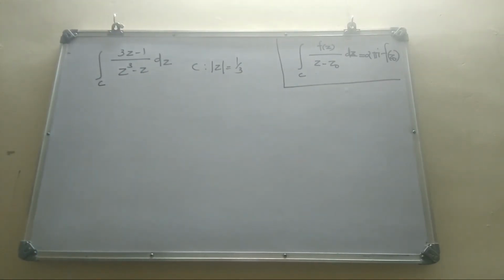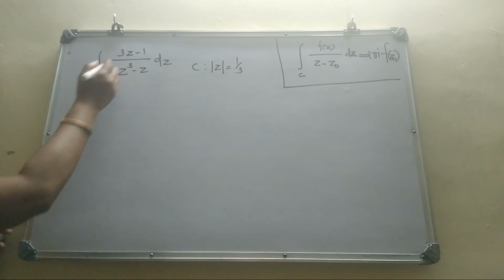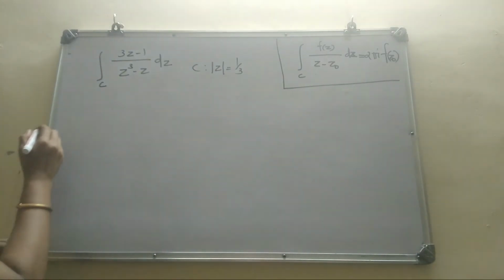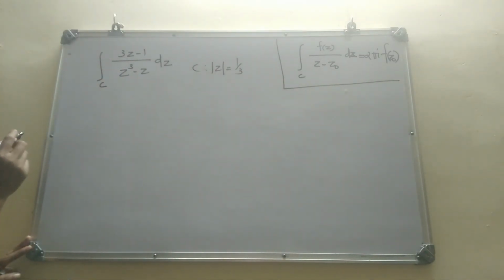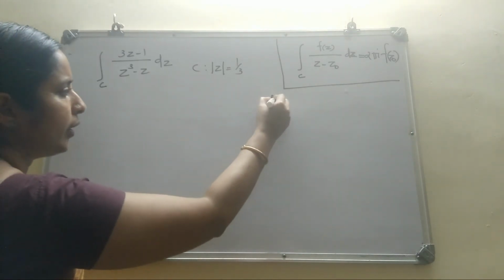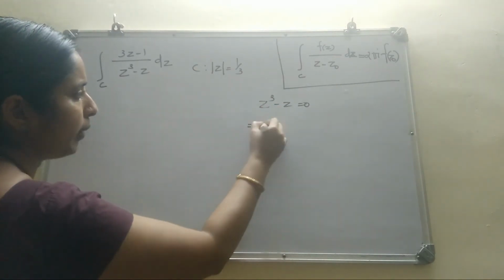Next consider the integral over C of 3z minus 1 by z cube minus z dz, where C is the circle, mod z equal to 1 by 3. You can find the singular points by solving denominator equal to 0.